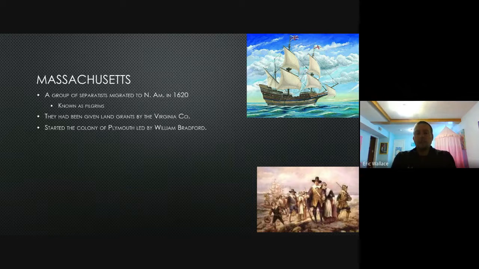So on the journey, the navigator aboard their ship, the Mayflower, was pretty incompetent. He didn't really know what he was doing. They will end up 500 miles north of where they're supposed to be. They're supposed to land in Virginia. They will eventually land in what we know now as Cape Cod in Massachusetts. They'll start their settlement there. We know that as the colony of Plymouth. They'll be led by William Bradford in the beginning. Okay. Eventually, the governor of the colony will be a man by the name of John Carver. There's around 100 people that will travel over on the Mayflower.